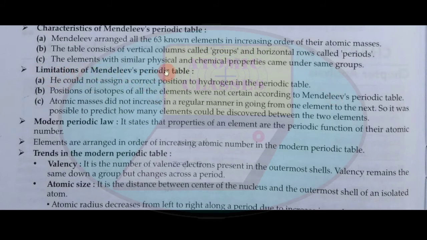Limitations of Mendeleev's periodic table. Point A: He could not assign a correct position to hydrogen in the periodic table. Point B: Positions of isotopes of all the elements were not certain according to Mendeleev's periodic table. Point C: Atomic masses did not increase in a regular manner in going from one element to the next, so it was not possible to predict how many elements could be discovered between two elements.